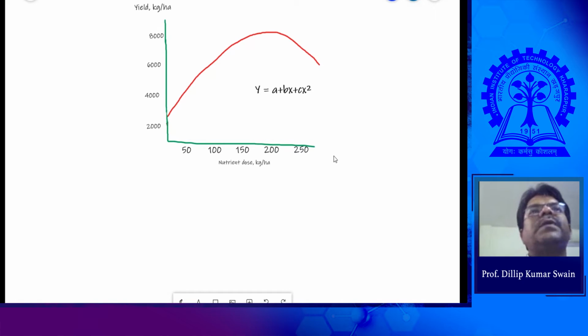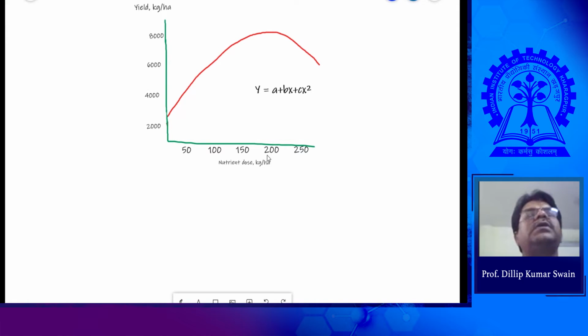So based on the response of the yield to different levels of fertilizer applications, we can develop the response equations, response functions. The yield is y = a + bx + cx², where x is the level of fertilizer, a is the constant, and b and c are the regression coefficients for x and x squared. So this equation we can develop based on the yield versus the fertilizer dose for that particular crop.